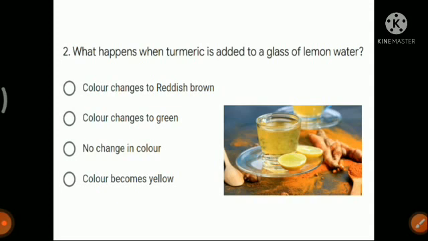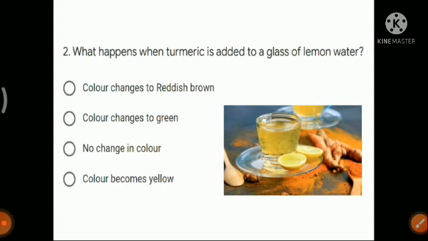Lemon water is colorless, and we know whenever we add turmeric in anything, we will get a yellow color solution, and if it is added to a base, we will get a red color solution, reddish brown color. But we know that lemon water is acidic. It contains citric acid.